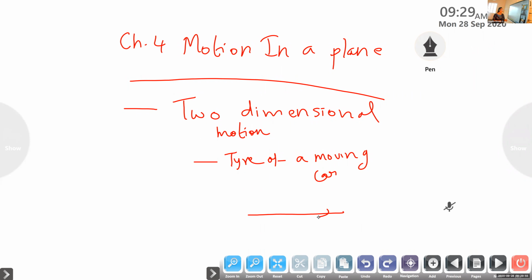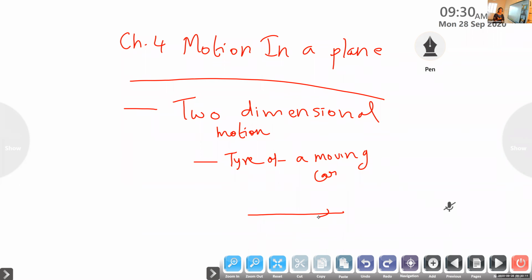But in the case of two-dimensional motion, you talk about the tire. It also moves forward. At the same time, the tire is rotating on its own axis. So that is why it is two-dimensional motion. So did you get that idea?